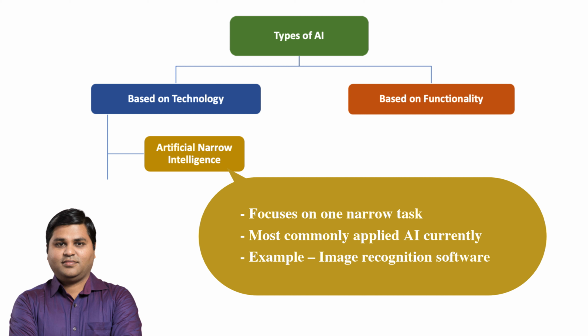Artificial Narrow Intelligence, or ANI, is a type of AI that is focused on doing just one thing really well. Think of it like a specialist. For example, there are AI systems that are really good at recognizing images, but they can't do anything else. Most of the AI we have today is ANI.